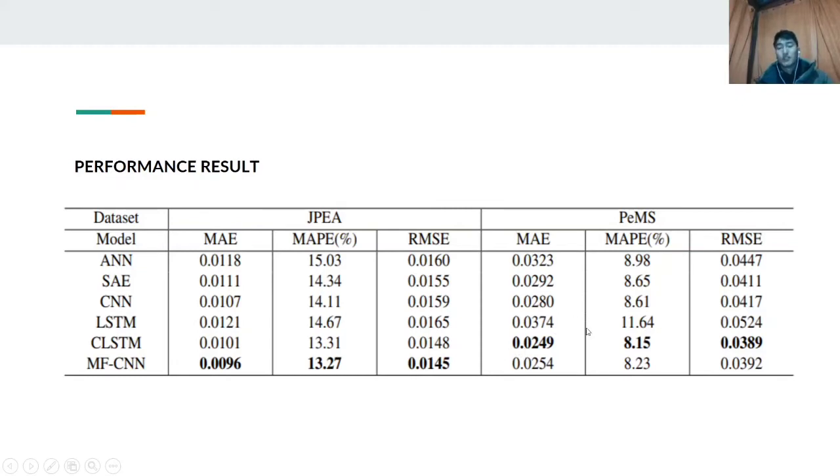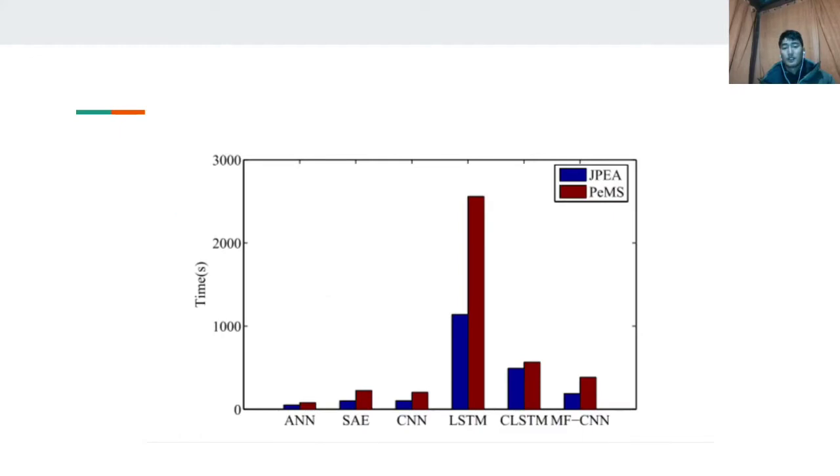But the training complexity of the CLSTM is much higher, and it is observed that the runtime complexity of the MFCNN is way better than the CLSTM. It is almost half of the CLSTM runtime. Here from this graph we can observe that the MFCNN runtime is pretty low and better than the CLSTM.